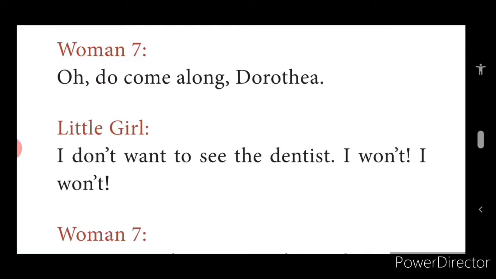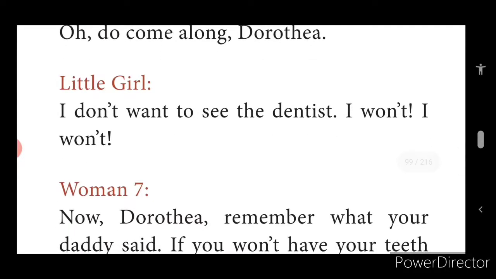Obviously, children don't like to visit clinics. They don't like to see doctors, especially dentists. Children really don't want to, because they know the pain they face when doctors pull out the tooth. Imagine how much it pains. And that scenario of the surgery room itself scares everyone.